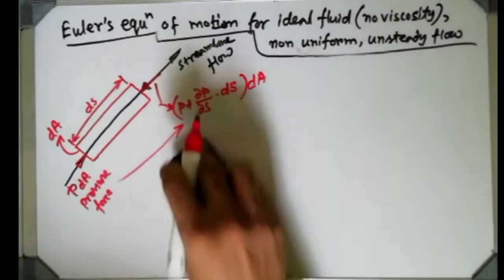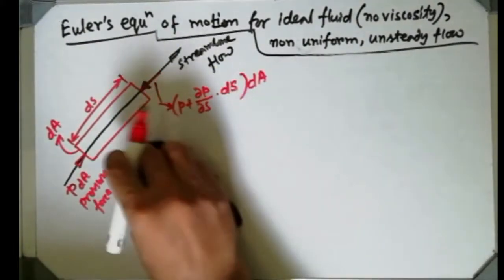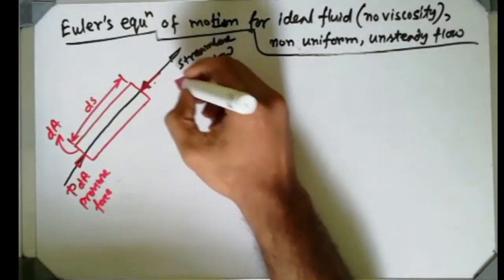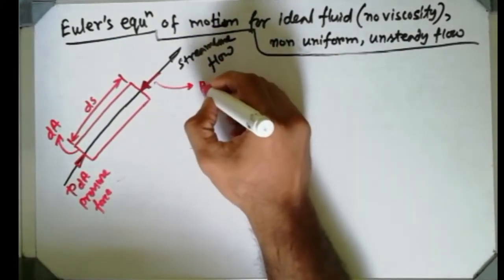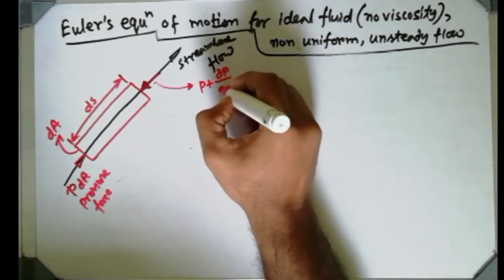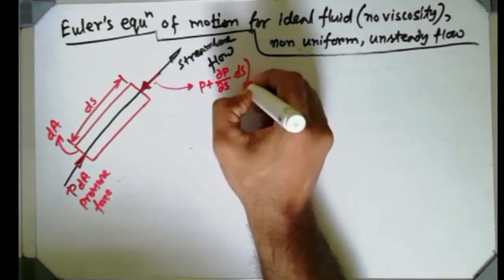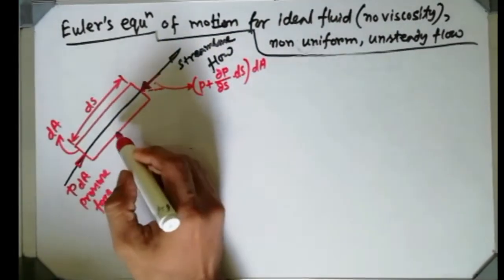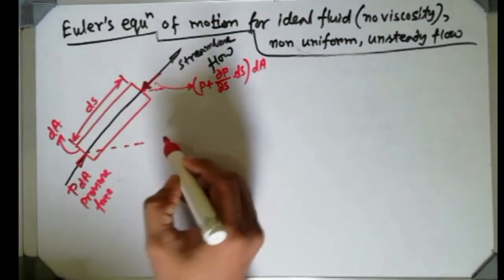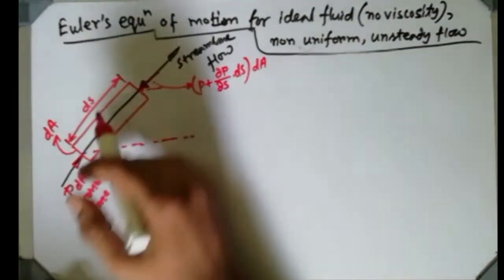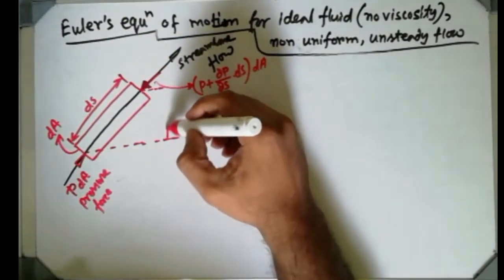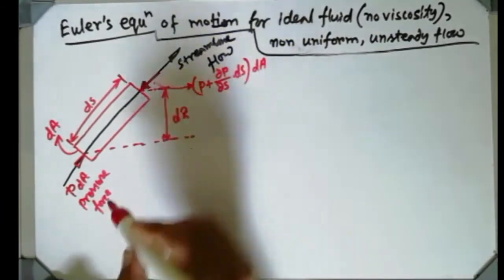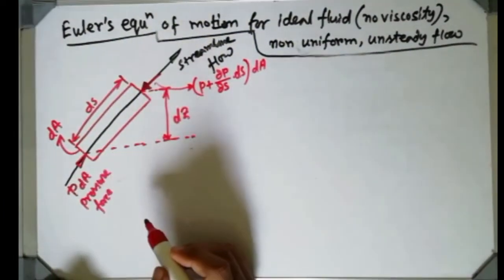Now I have to put in an elevation, though space is inadequate. I can write this expression over here: P plus del P del S ds dA. Here one elevation I can consider, how much the pipe is elevated, how much inclination there is. I express that by dz, the elevation from the inlet to the outlet.